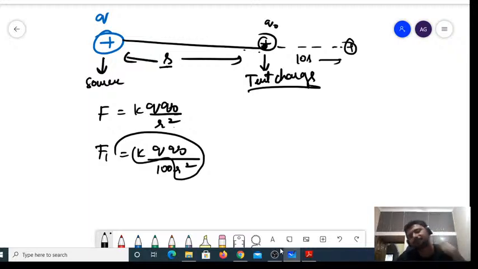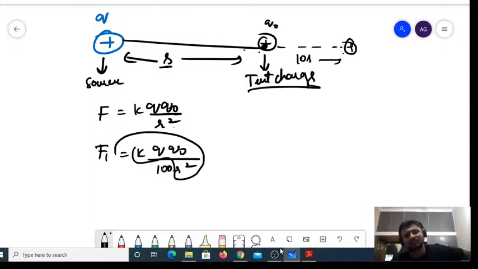Now, I could see that as the charge has moved to a distance of 10 r, the force experienced by the test charge has decreased, right? Now, if I increase that to say 50 r, the force will still decrease, right? Are you following it? Now, try to understand this.